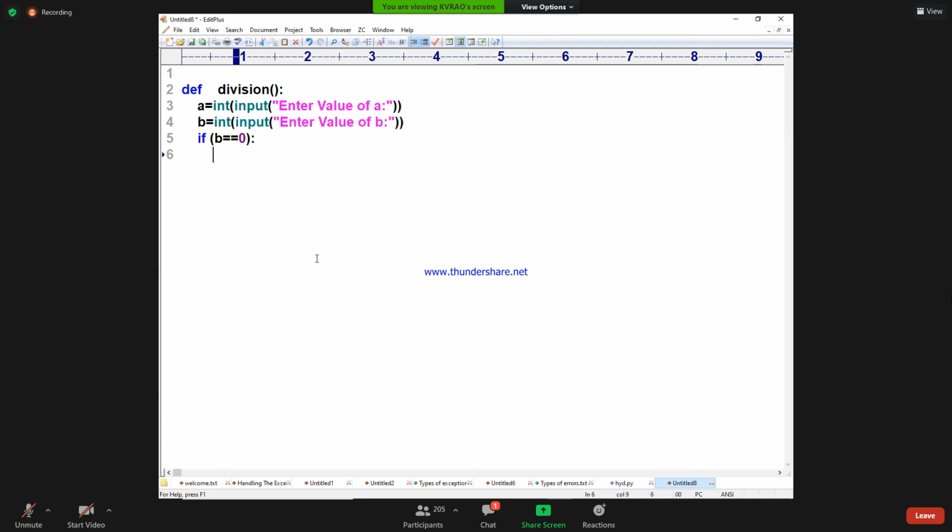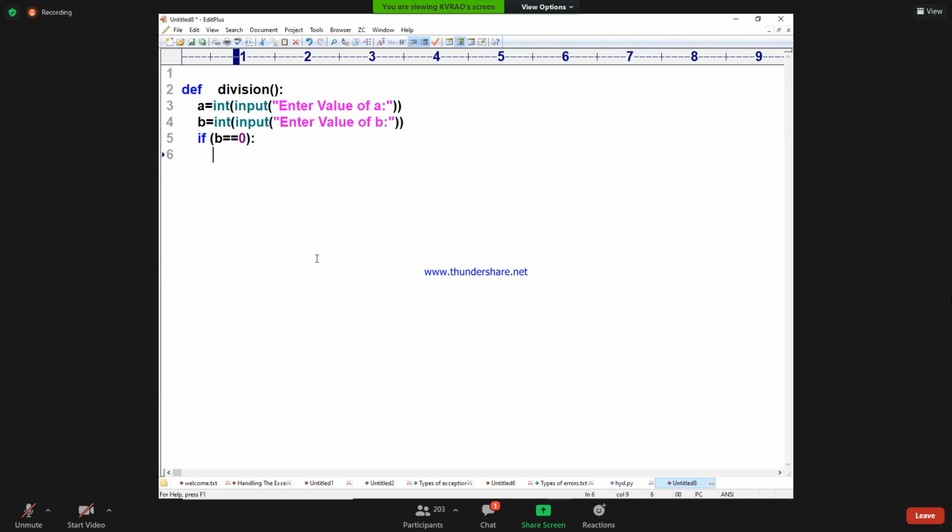B double equal to 0 means the denominator is 0. Valid input or invalid input? Invalid input. Invalid input means an exception is occurring.